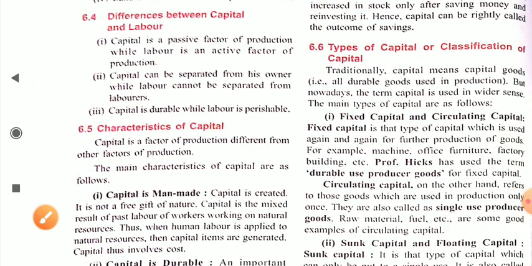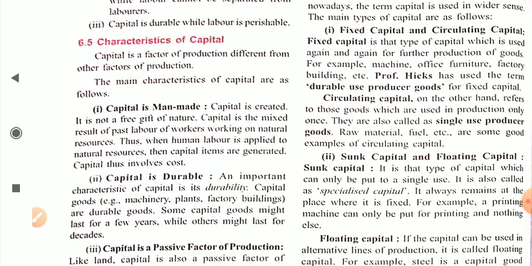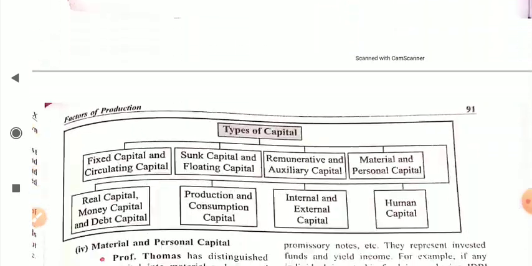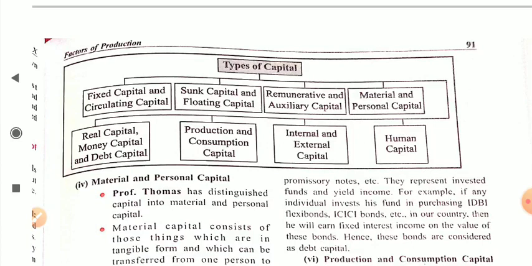Now let's move to our next point, which is types of capital, or classification of capital. What are the different types of capital, and how can you classify capital? Dear student, traditionally capital means capital goods, all durable goods used in production. But nowadays the term capital is used in a wider sense. The main types of capital are as follows. These are the different types of capital which we are going to study. You can see this particular flow chart.